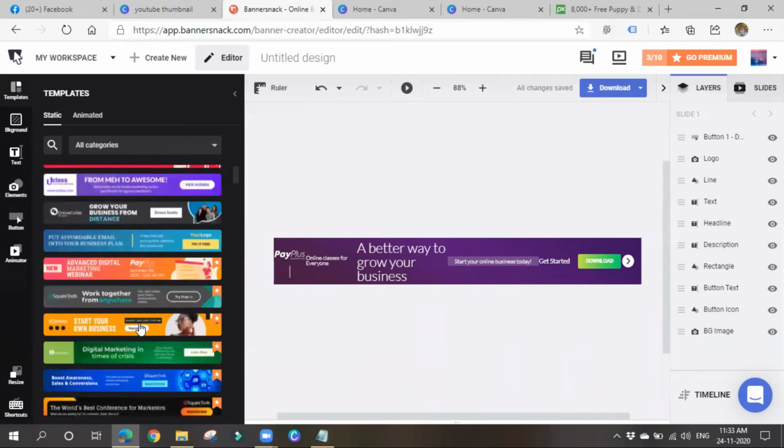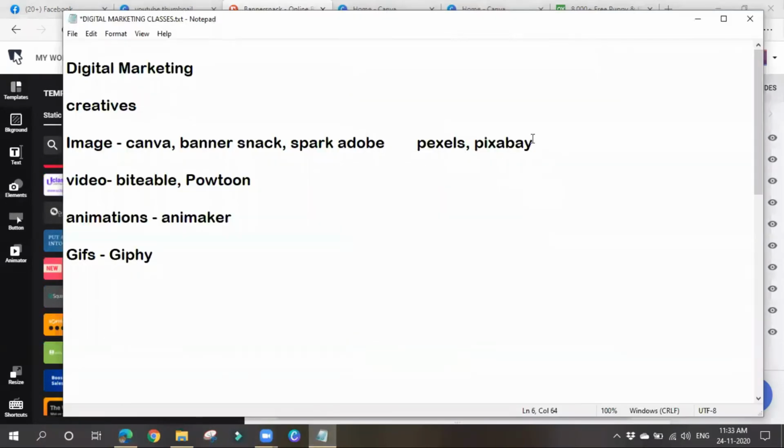So Spark Adobe also, we people try once. If you want any photos or images for free, without any risk or copyright issues, you can go for Pexels or Pixabay. You can also go for Shutterstock. It is also a platform where you can get various images. If you want an image, simply search there, you'll get whatever thing you want. All these are platforms where you can get free images. You can use these images wherever you want. These are free from copyright issues.